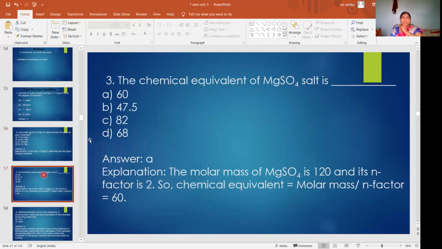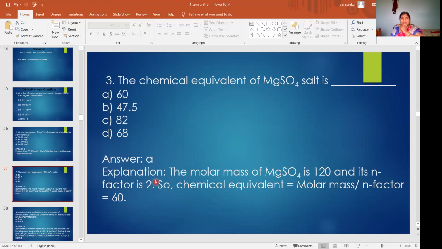Next problem. The chemical equivalent of MgSO4 salt is... Actually, we calculated equivalent weights in the second unit, that is solutions. So here it is asking chemical equivalent. First you have to calculate the MgSO4 molecular weight. How much? 120, no? We calculated. What is the charge? N factor is 2.